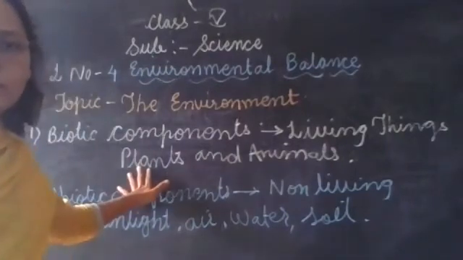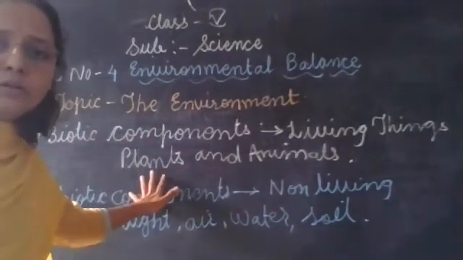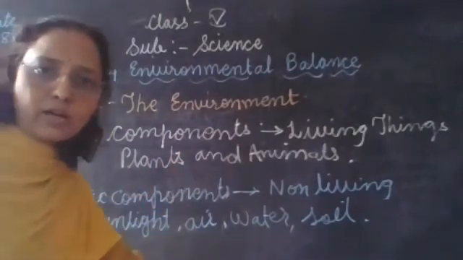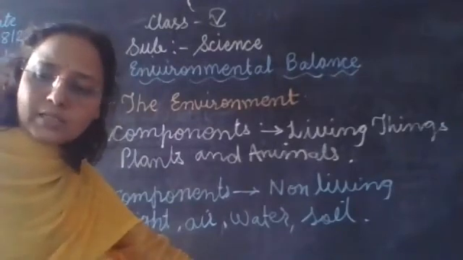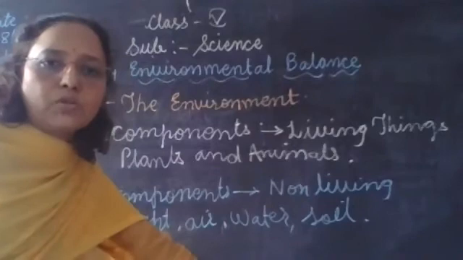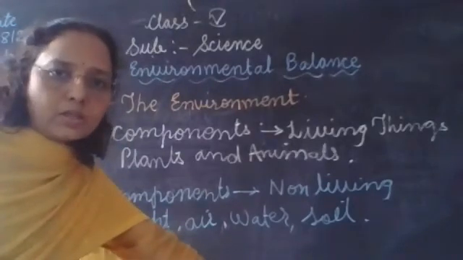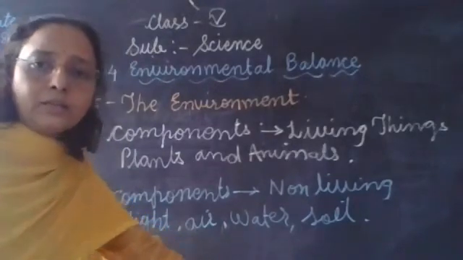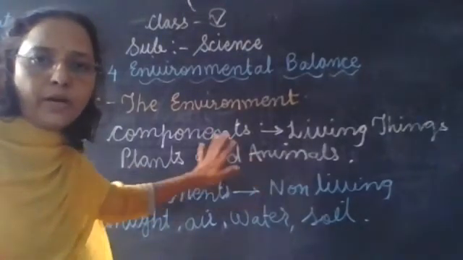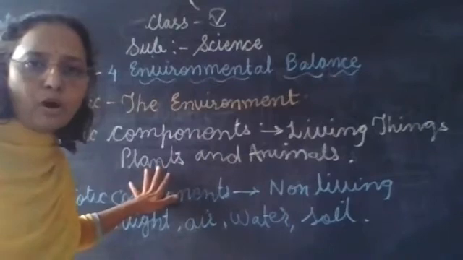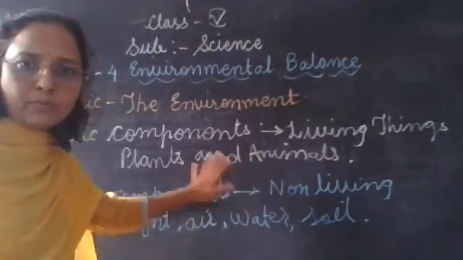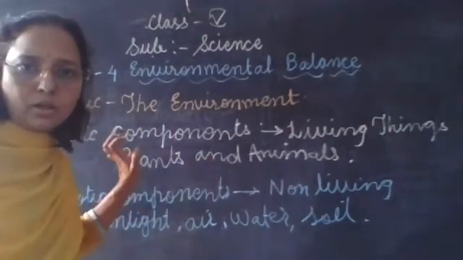Consider the example of plants and animals. What do plants do? Plants prepare their own food by the process of photosynthesis, and all the animals depend on the plants for food. So plants and animals both depend on each other.